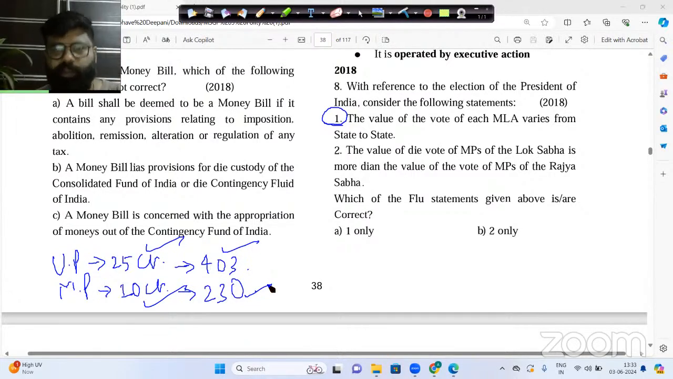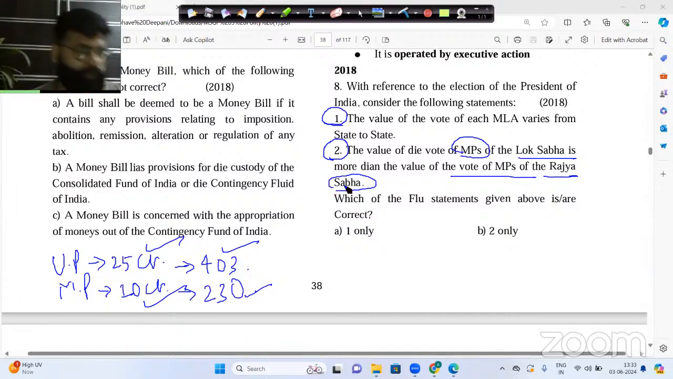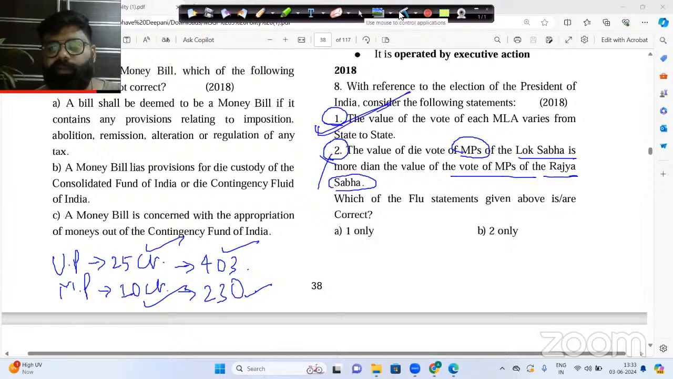But if we see the same thing in statement number two, the members of parliament have the same vote value. There is no discrimination between the member of parliament of Lok Sabha and the member of parliament of Rajya Sabha. So here you will see that only statement number one is correct.